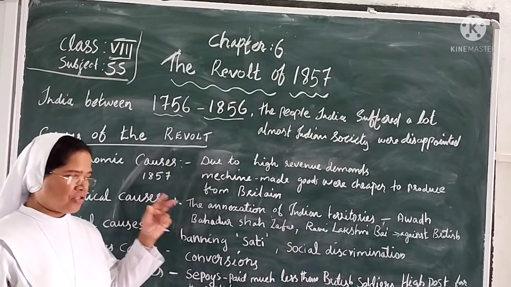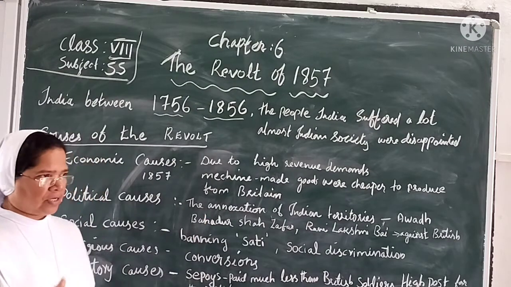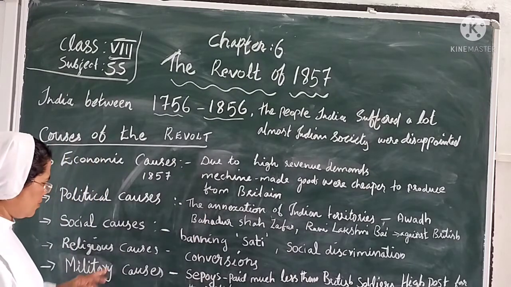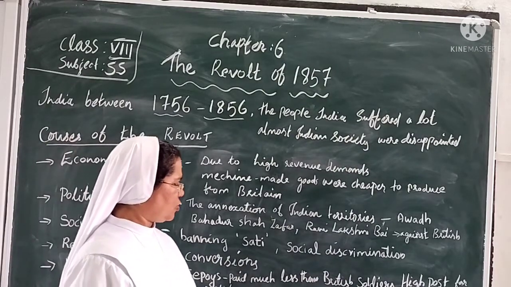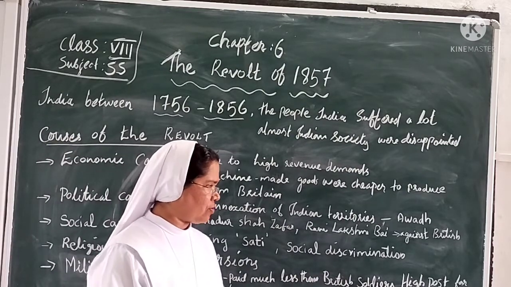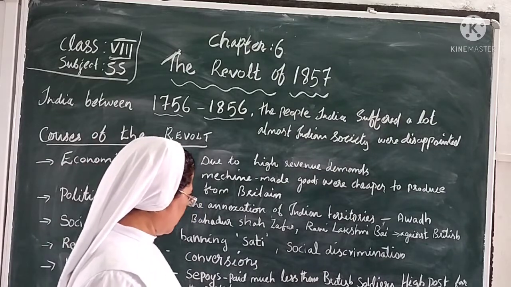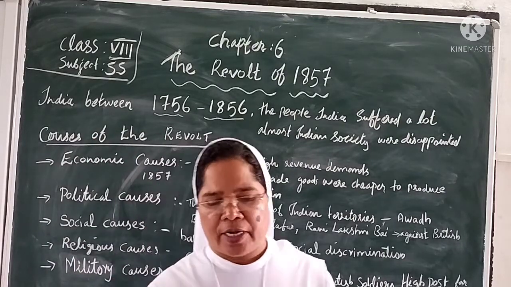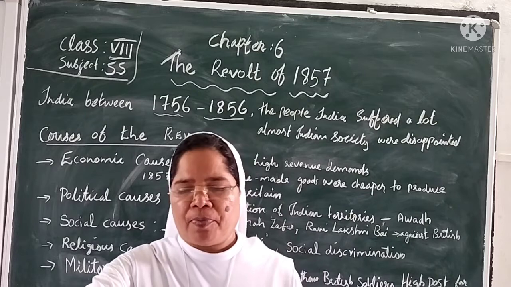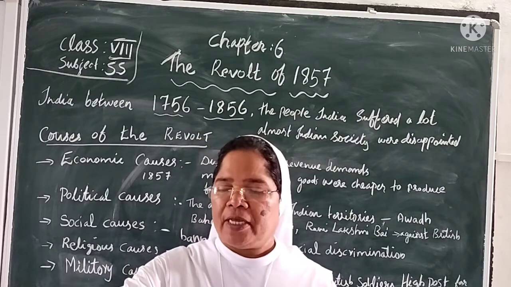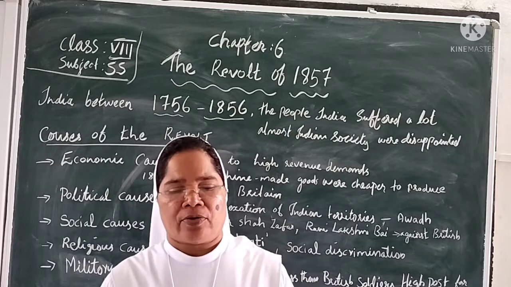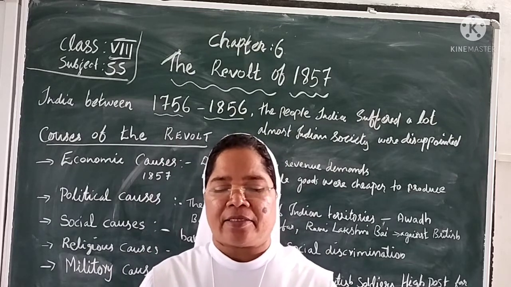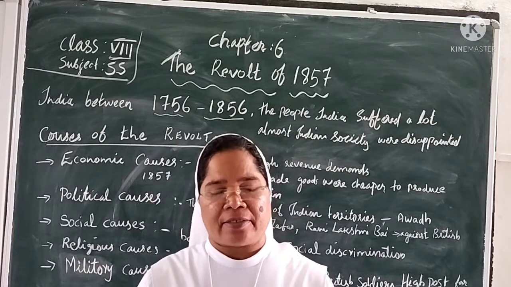Social causes include social discrimination. Military causes: sepoys were paid much less than British soldiers, and the high posts were reserved for British people. Another point is the greased cartridge incident.